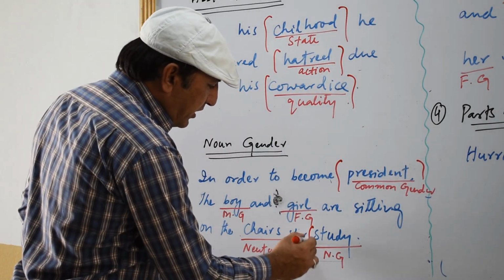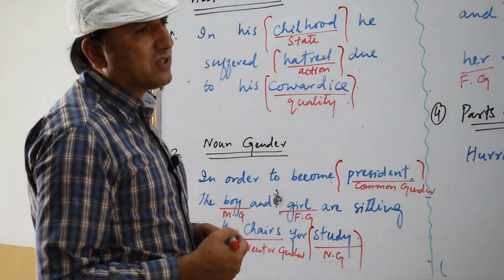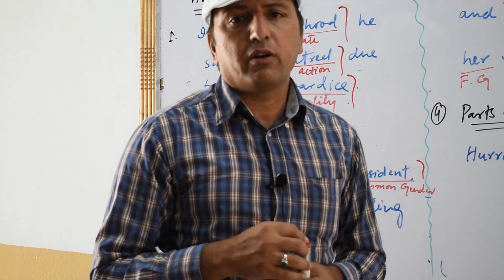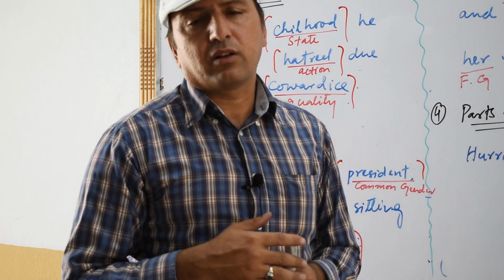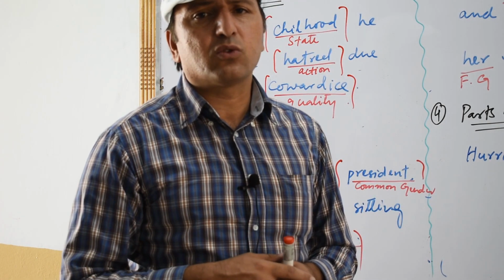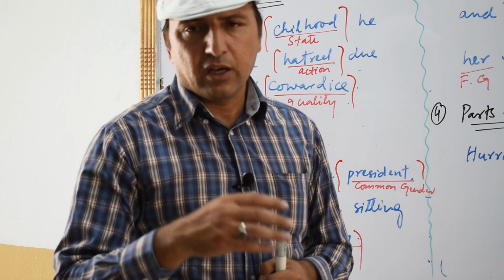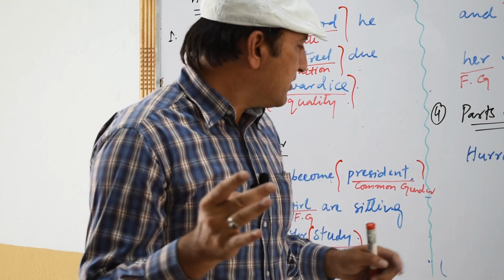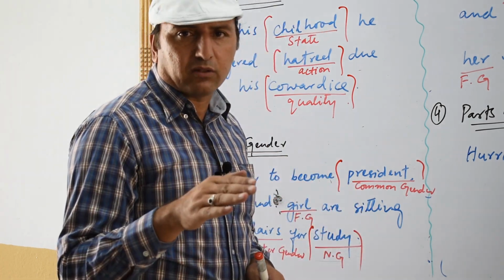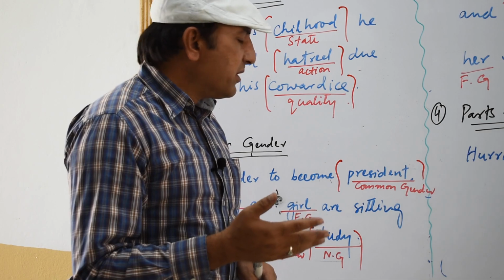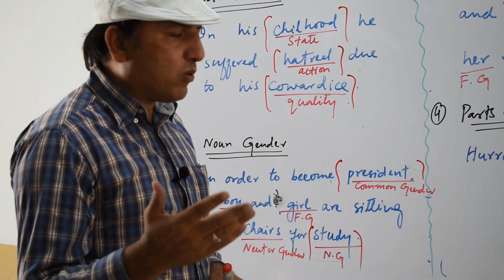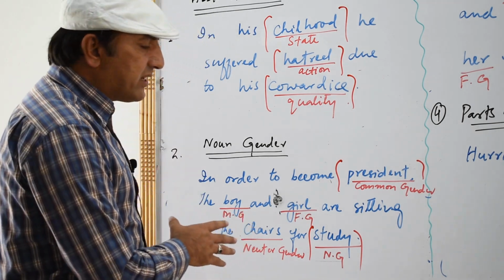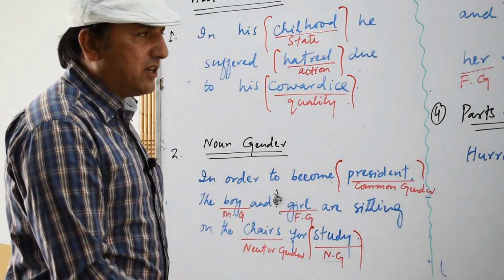Okay, once again we have the study. It is also a noun, so study is an abstract noun, and we cannot call it male or female, we cannot call it masculine or feminine gender, so it also comes in neuter gender. So neuter gender refers to non-living things. Common gender refers to male and female both. So president can be a male or female, man or woman, so we call it common gender. I hope that you have understood all the noun genders in one sentence.